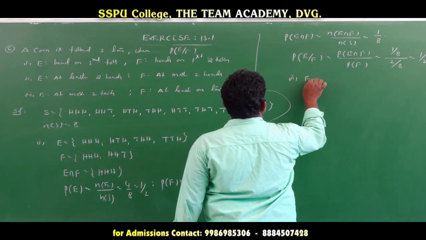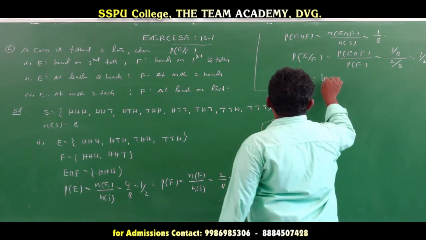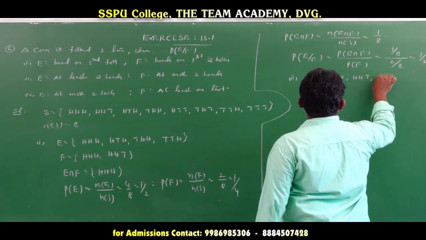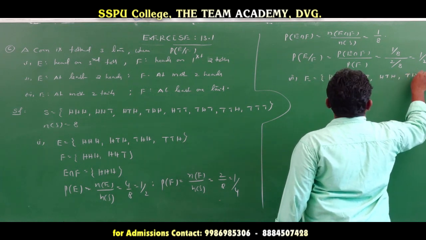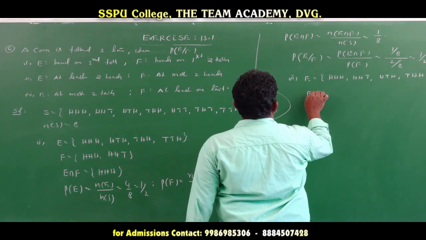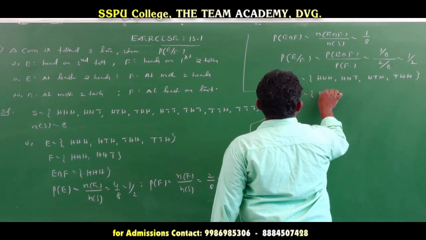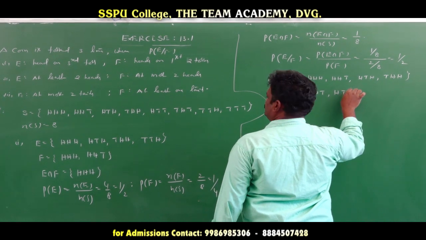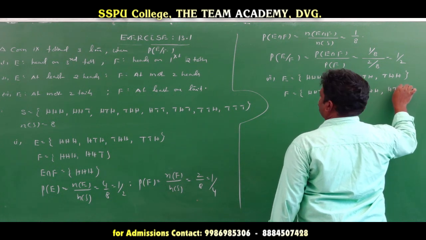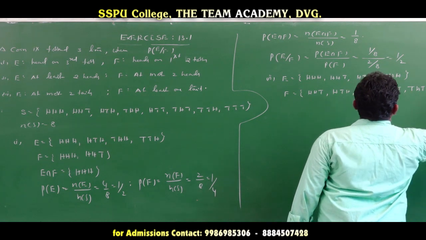In the second case, E is at least 2 heads. At least 2 heads means 3 heads is also possible: HHH. Next, 2 heads: HHT, HTH, THH. So this is the E event. Next, the F event is at most 2 heads. At most 2 heads means 2 is included: HHT, HTH, THH, then HTT, THT, TTH, and TTT. So the total is 7 there.